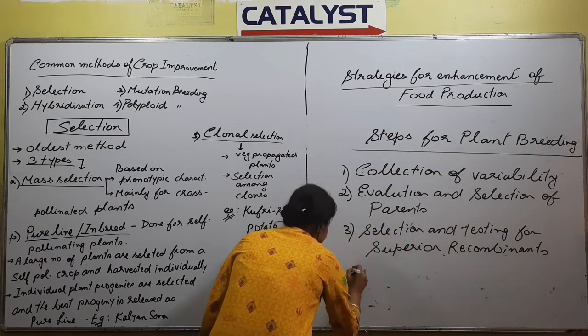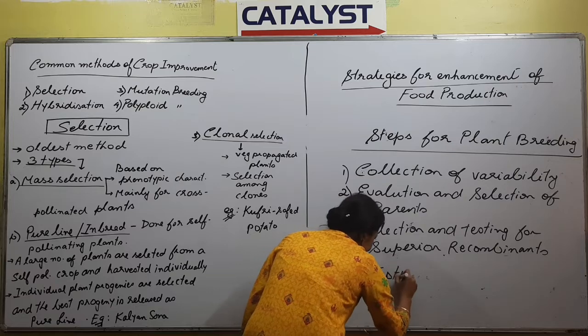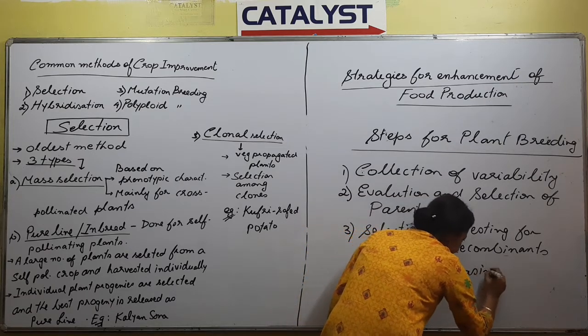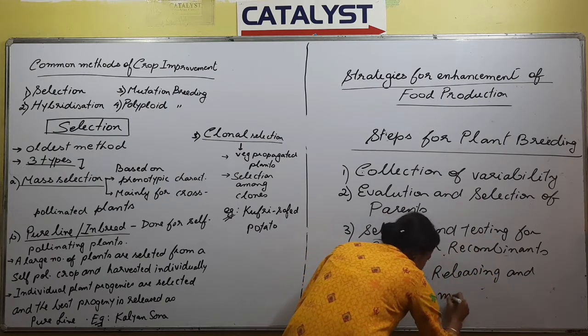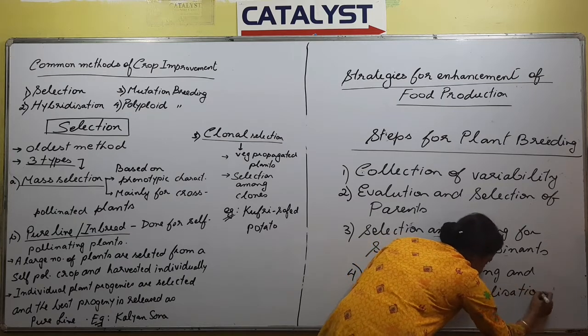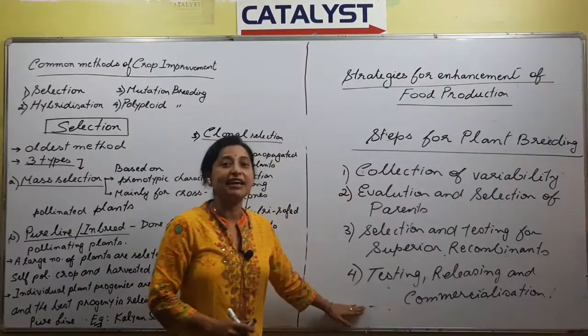And finally, after doing all this, we go for testing, releasing and commercialization. Right? So in order to go for plant breeding, these are the things that we do.